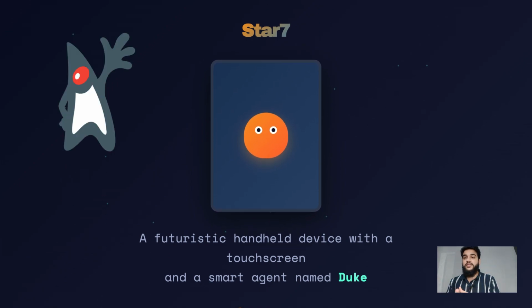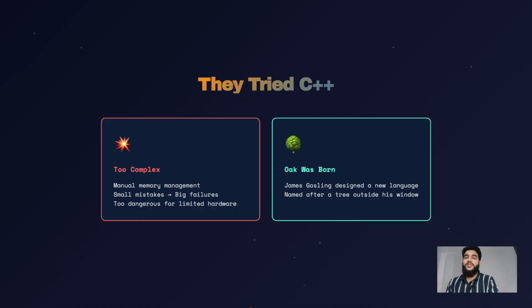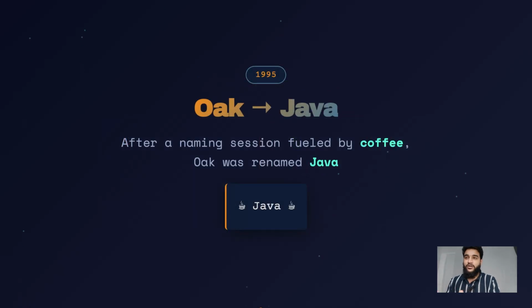To power this device, they needed a programming language that was reliable, secure, platform independent. They tried C++, but C++ was just too complex and too dangerous for small, limited hardware. Manual memory management caused crashes, small mistakes caused big failures. So James Gosling designed a new language. He named it Oak after a tree outside his office window. Strange, right? In 1995, after a long naming session fueled by coffee, Oak was renamed to Java.